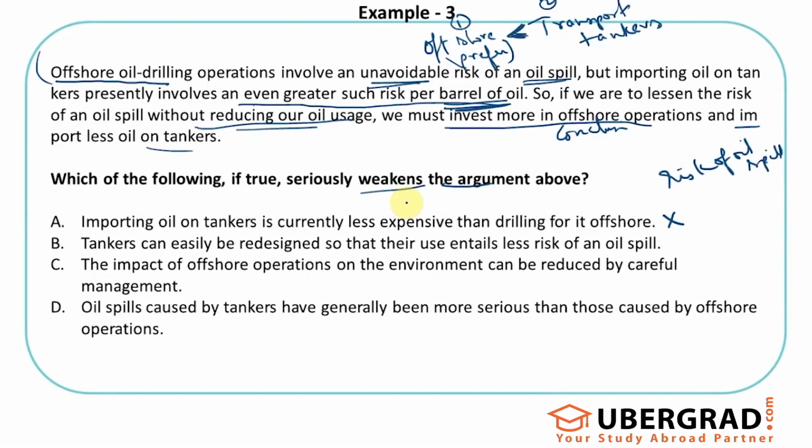Tankers can easily be redesigned so that their use entails less risk of an oil spill. This seems to be a good statement. All the while the author has been talking about how current tankers possess a greater risk of oil spill. Here the new additional point says tankers can easily be redesigned so that their use entails less risk of an oil spill. Maybe this new design of tankers makes it better than the offshore, right? So if this is true, then obviously this will weaken the core argument that offshore shows less oil spill than transport tankers. Maybe the new design will be much better than the offshore operation, so this will weaken it.